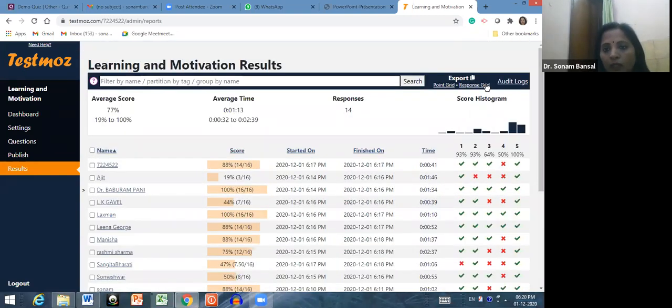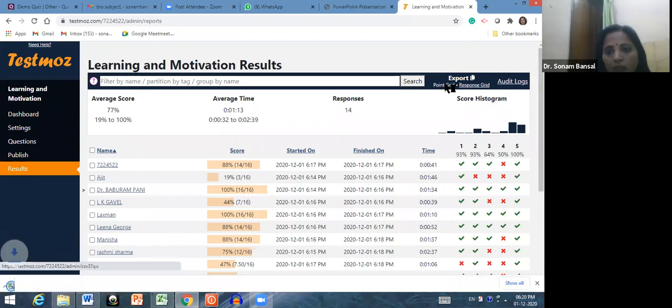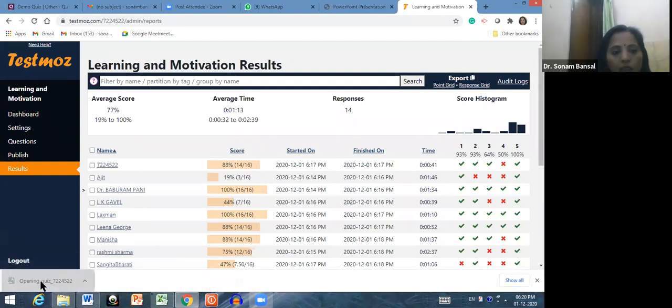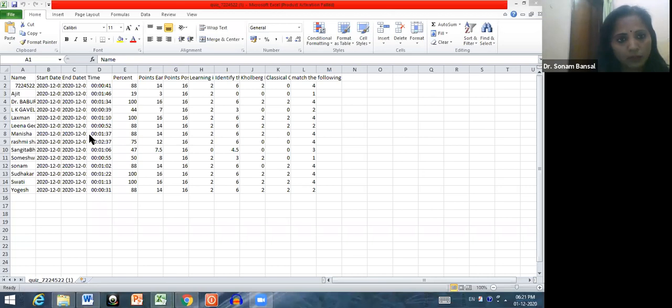And from here you can check the point grid as a response sheet, and it will be downloaded in CSV format. See, percentage, points, and the questions are all there.